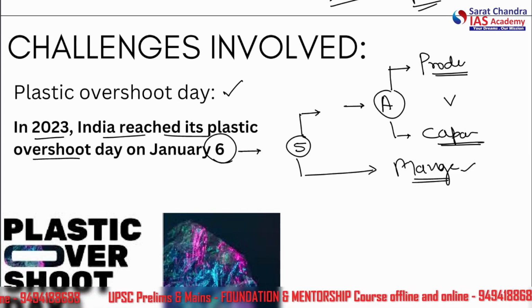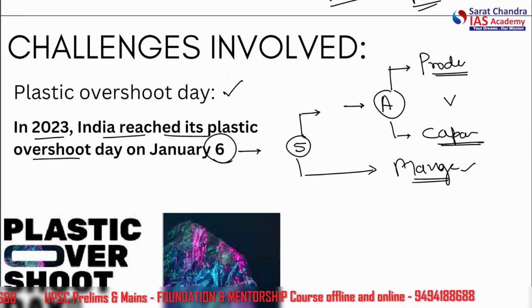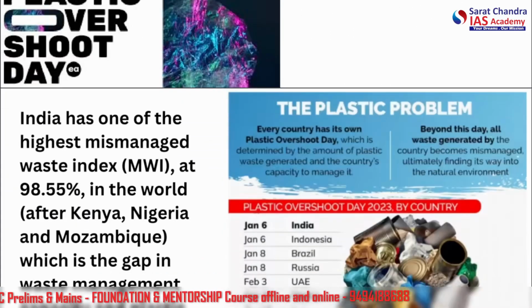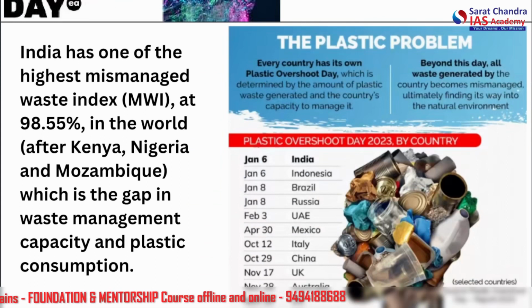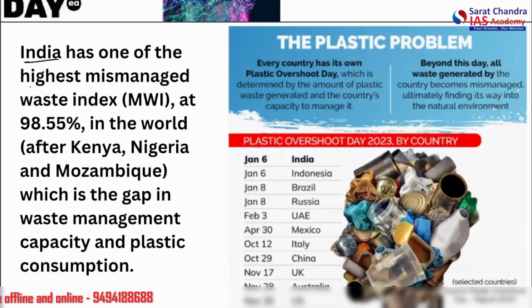All right, so that is the issue with us. Furthermore, the government of India claims that it recycles 60% of plastic waste. We'll see the reality later on. But let us focus on the fact that India has one of the highest mismanaged waste indexes.